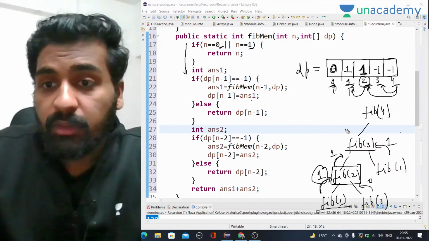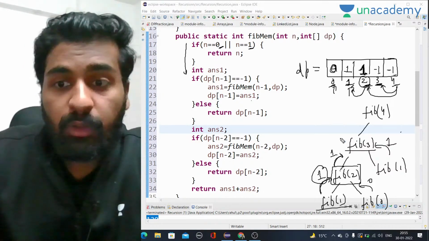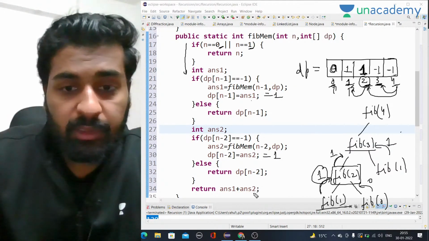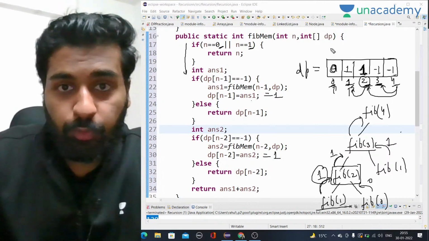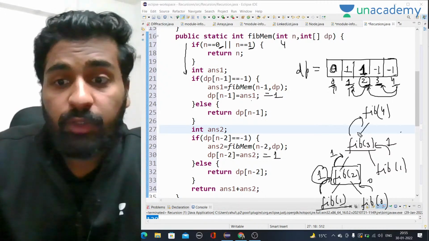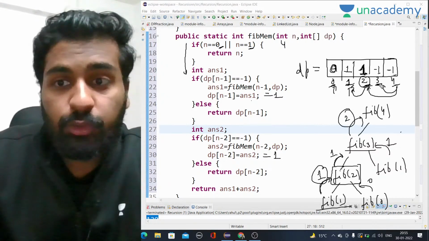So on the third index, now we have both the values, answer 1 and answer 2. Answer 1 was 1 and answer 2 was 1. So 1 plus 1 is equal to 2. For 4 we called for fib of 3, and whatever value it is getting, 1 plus 1, which is 2, we will store at fib of 3.